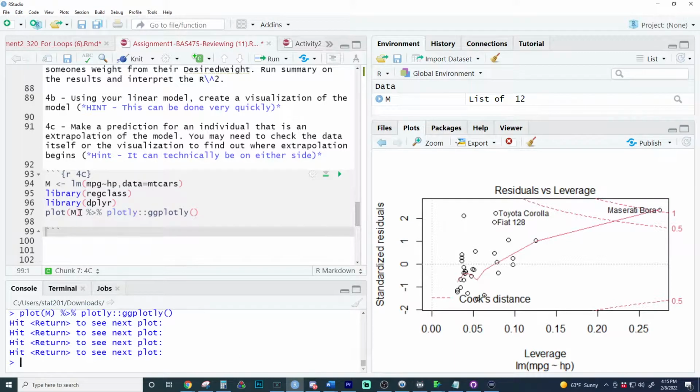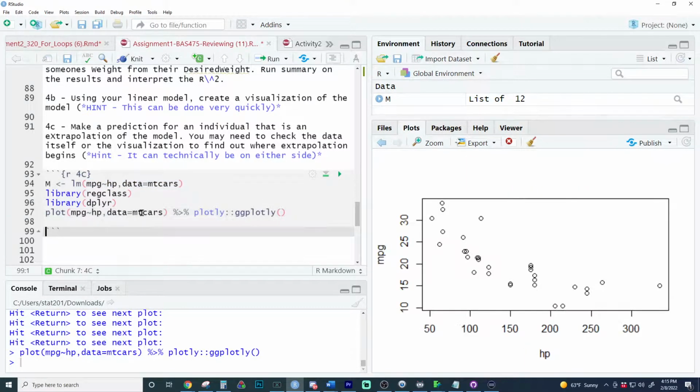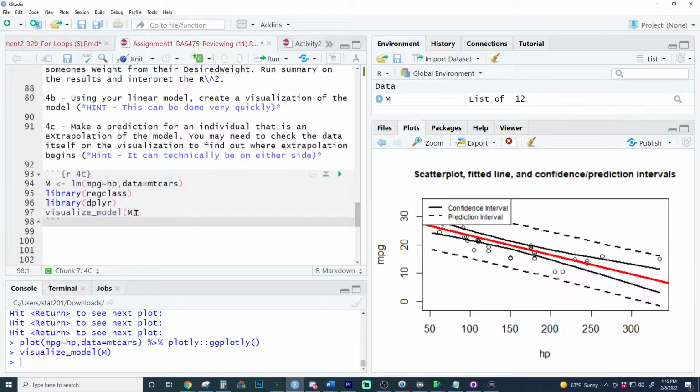Where did extrapolation begin for this model? Any thoughts? Where does extrapolation begin? That's all right. No worries, Cora. Good question. So here's the big hint.